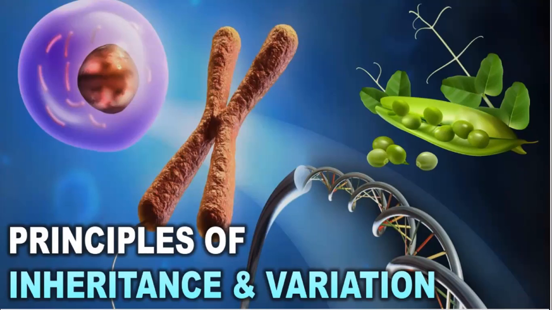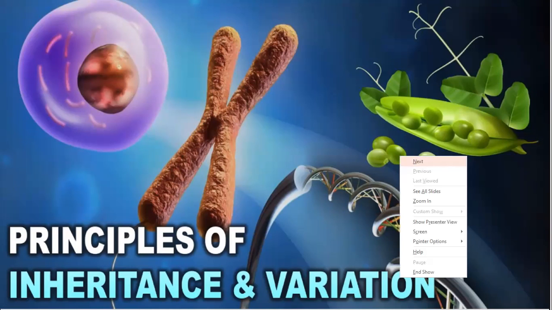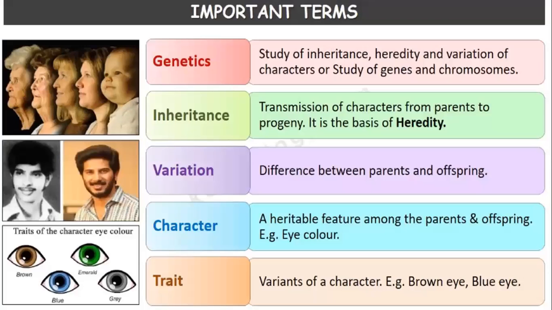Today, I will be discussing the principle of inheritance and variation. This is chapter number 5 of the class 12 CBSE NCERT textbook. Children, I hope that you have learned the previous chapters. So, let us start to learn this chapter. Before learning this chapter, there are some important terms, and I will be discussing some of them.